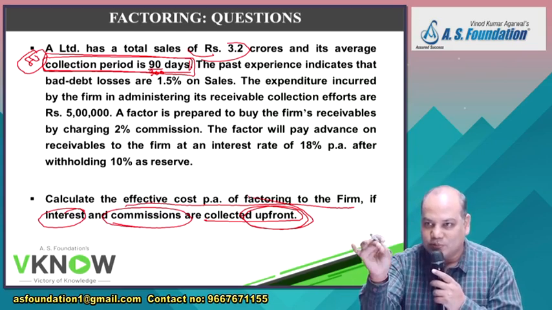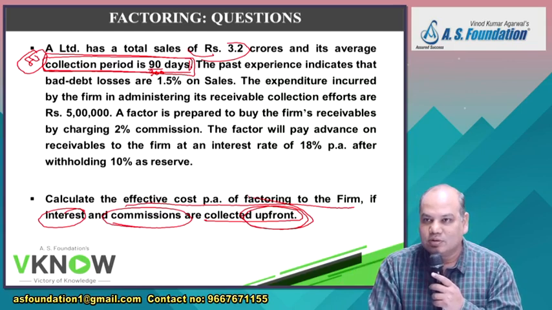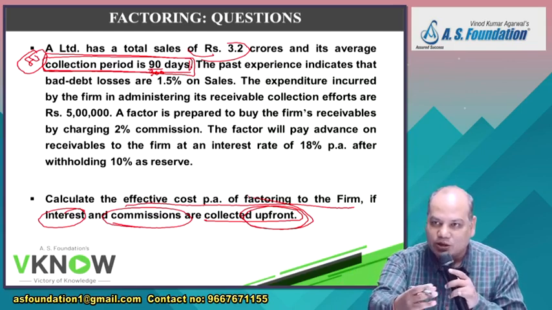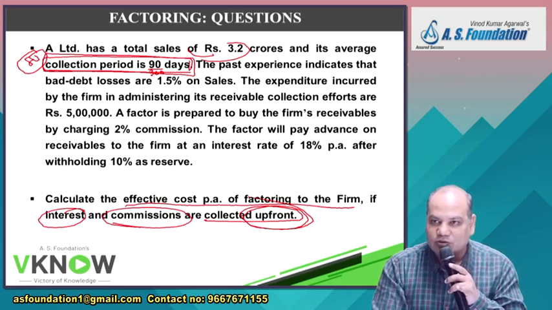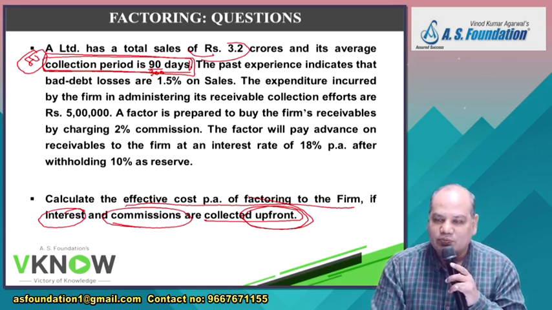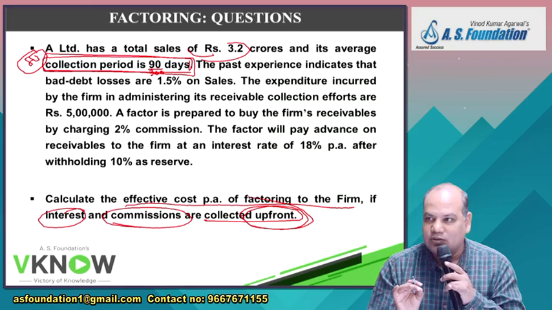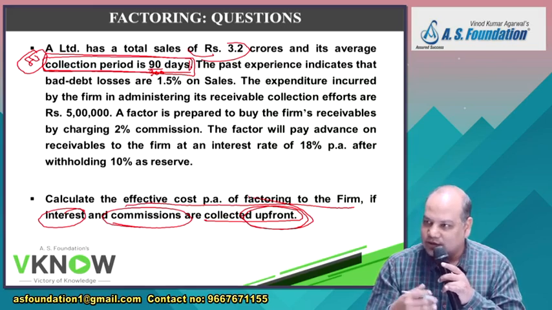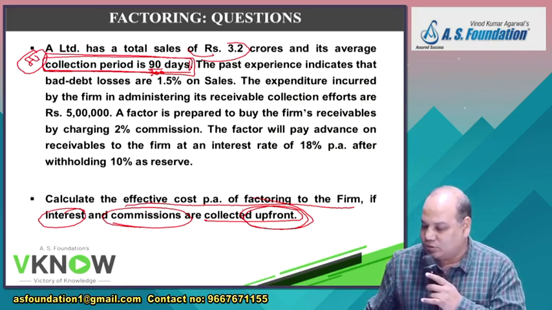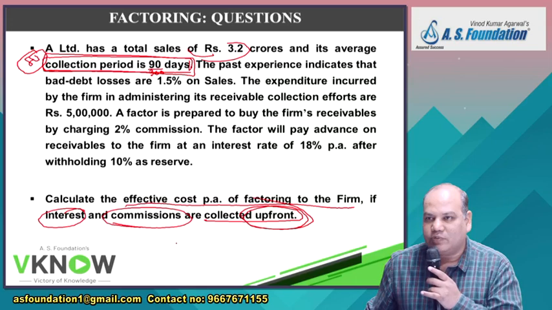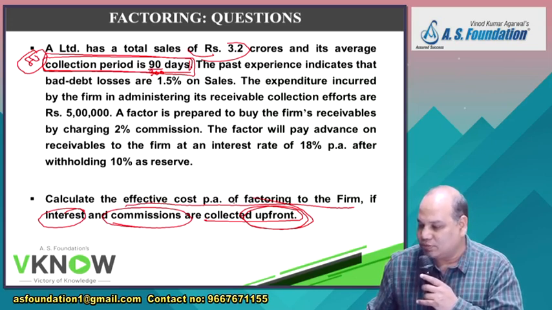When you go to discount a bill, what does the bank do? It calculates the interest for that period, deducts it from the bill, and pays you the remaining amount. That is called upfront. Factors also do the same thing. The factor says I will pay you the money by deducting my charges. Is it right? So I will have to compute the net amount that will be advanced by the factor in a quarter.